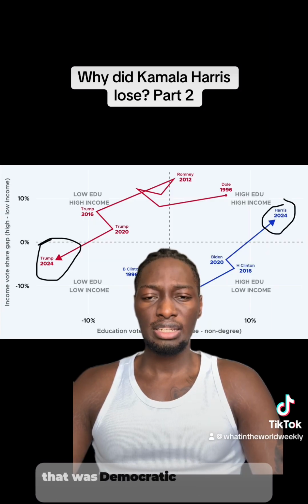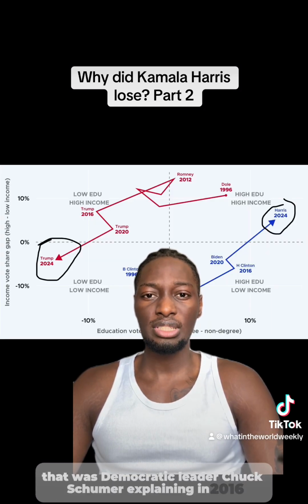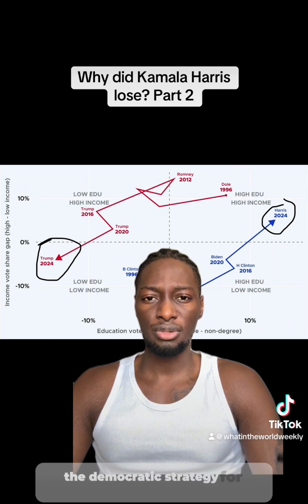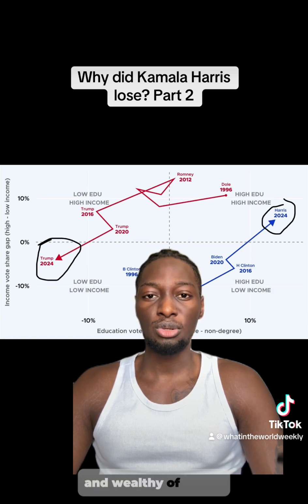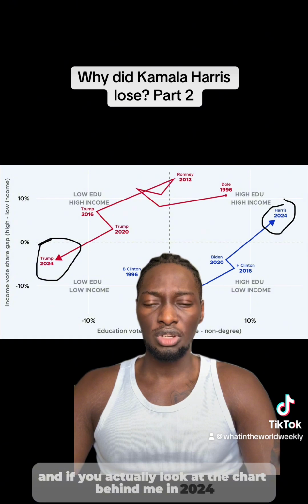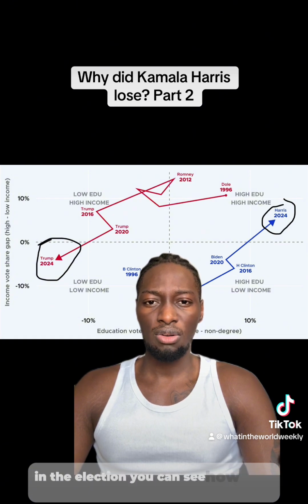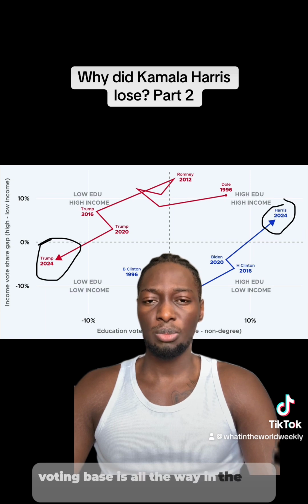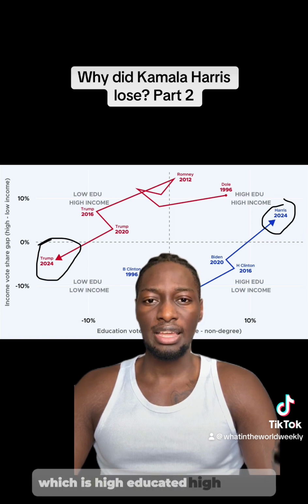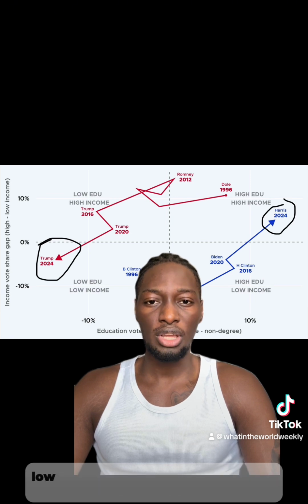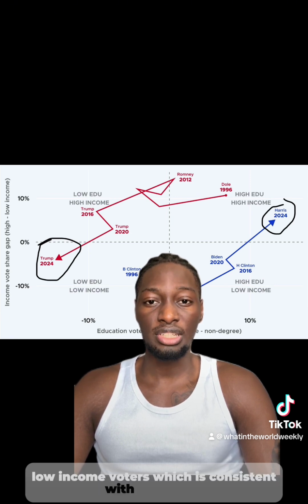That was Democratic leader Chuck Schumer explaining in 2016, so this didn't start with Kamala Harris, the Democratic strategy for essentially winning more educated and wealthier voters. And if you actually look at the chart behind me, in 2024, in the election, you can see how Kamala Harris's voting base is all the way in the top right, which is high educated, high income, whereas Trump, you got the biggest share of the low educated, low income voters, which is consistent with essentially what the Democrats wanted to happen.